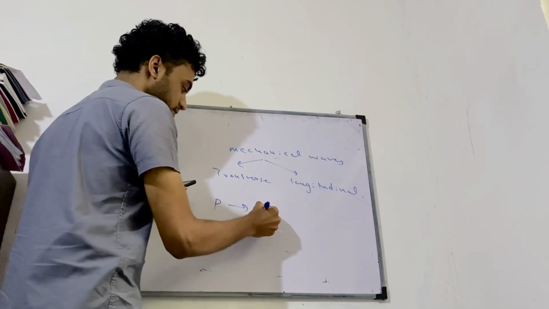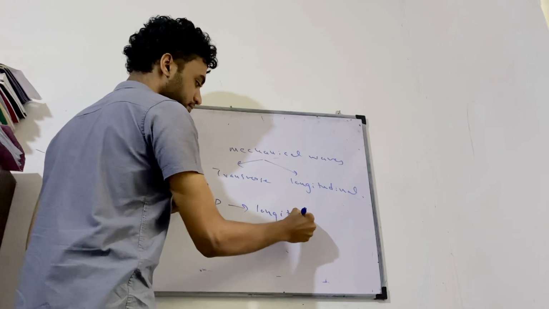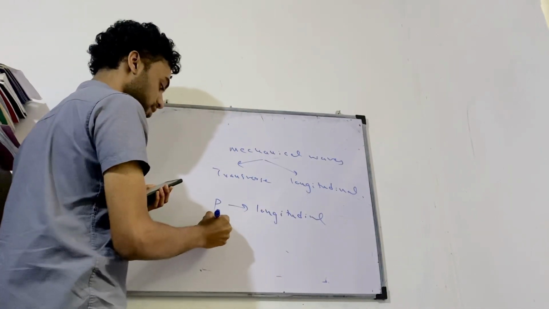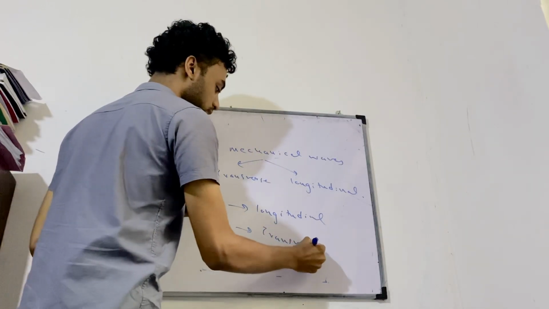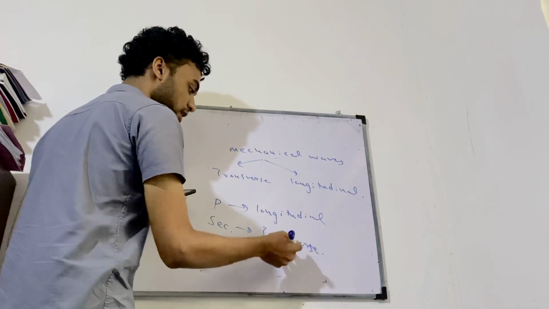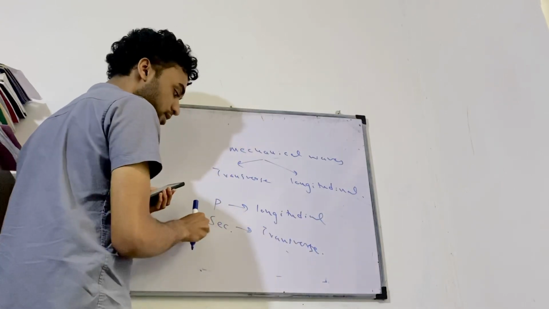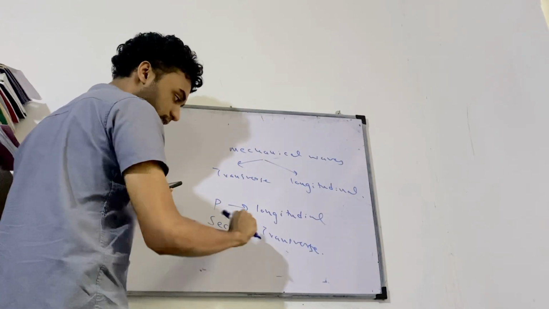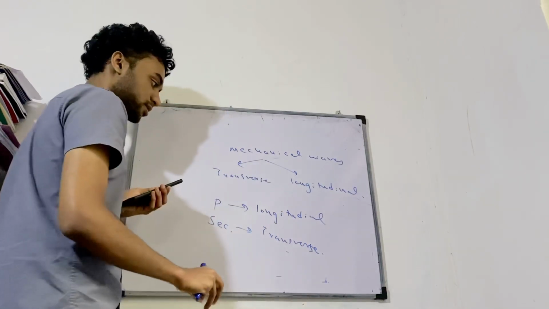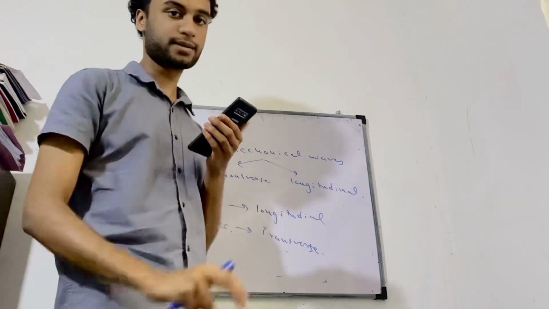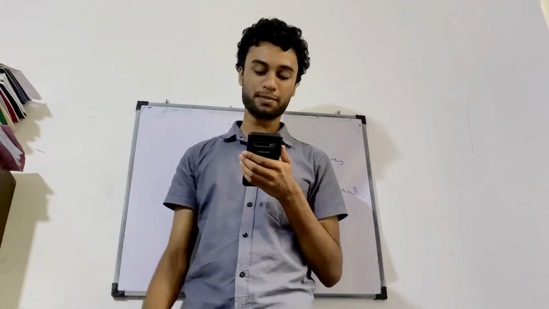Primary, longitudinal; secondary, transverse. You can write it like this. Transverse, that is sound. Secondary, transverse. But P waves are longitudinal, there's no S there. So you can write it like that. It's very easy to remember.